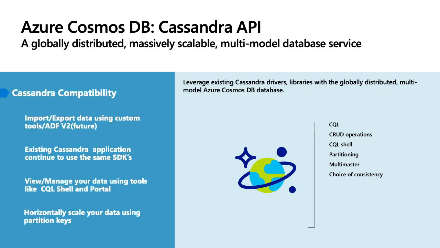So still the existing ecosystem, whatever you use in Cassandra API or Cassandra DB, it is still possible to use in Cosmos DB, like SQL Shell or Portal. At the same time, it supports partitioning and TTL, whatever you have in Cassandra API. So let's move on to the graph structures on Graph API.